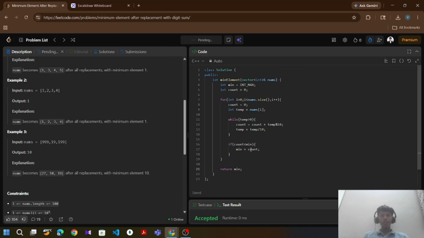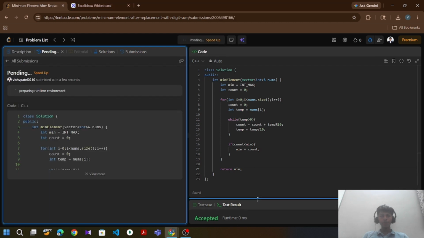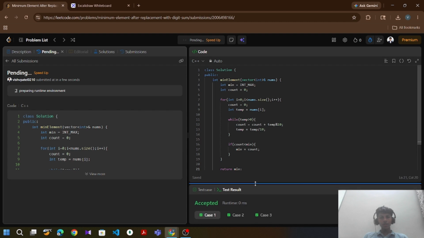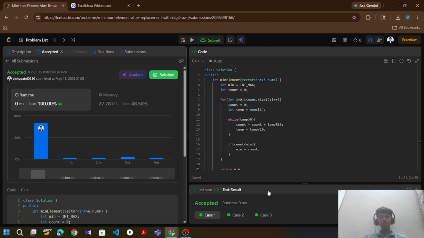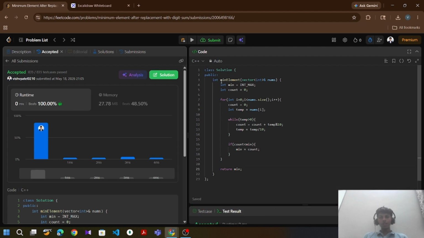Let's submit it. Let's wait for it. So this is our smart and optimized solution of this code. Time complexity of this code is order of n square and space complexity is order of 1.